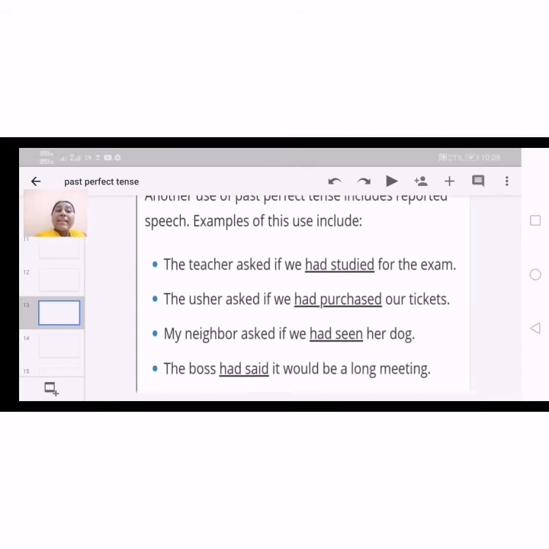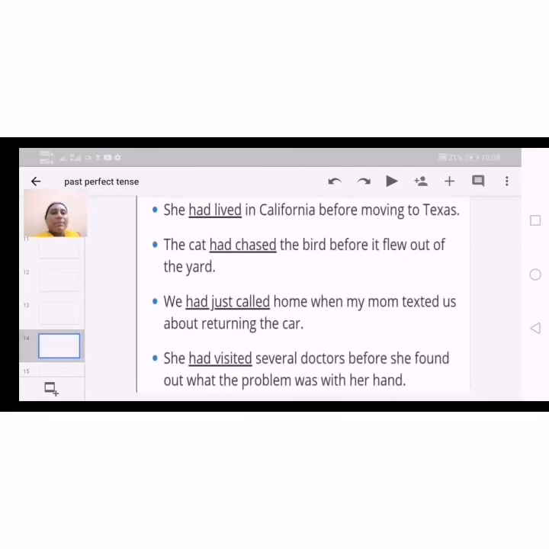The boss had said it would be a long meeting. Of course, he already mentioned it. Okay, so we are explaining those kinds of situations in reported speech. They asked, they told, they said, etc. And next are some examples.